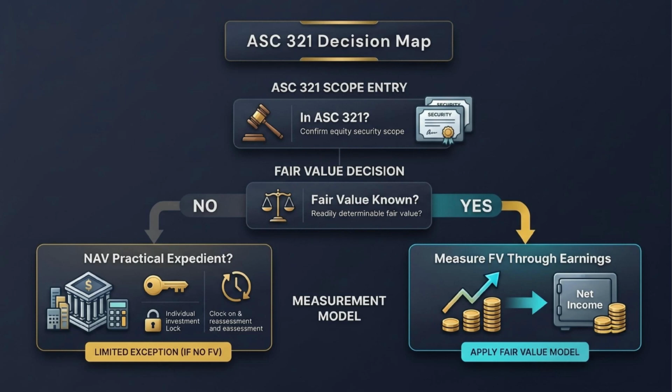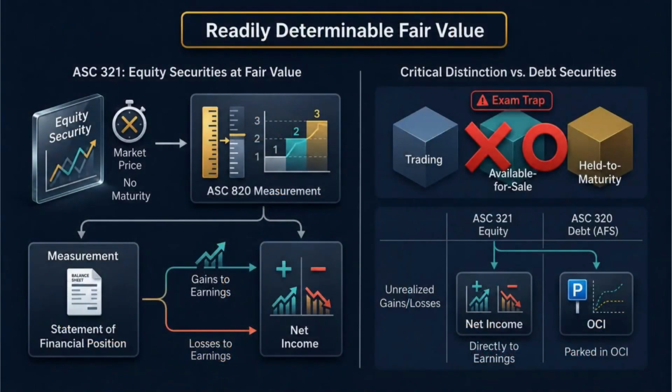ASC 321 is mainly an earnings model, not an OCI model. Fair value changes generally flow to net income, not to other comprehensive income. When an equity security has a readily determinable fair value, the default rule is fair value through earnings. The security is measured at fair value on the statement of financial position at each reporting date using ASC 820 fair value guidance. Unrealized holding gains are recognized in net income. Unrealized holding losses are also recognized in net income.